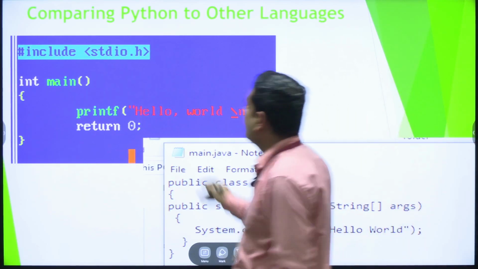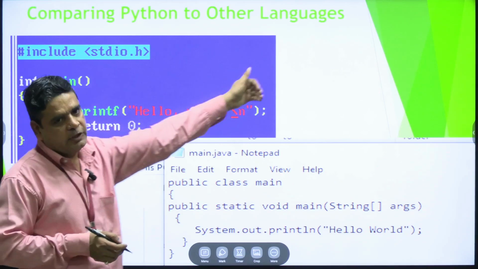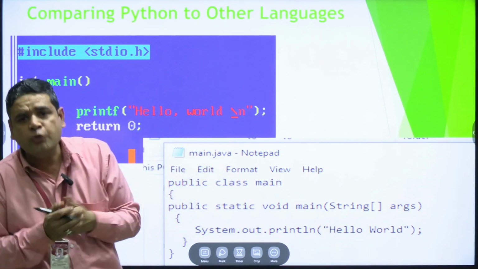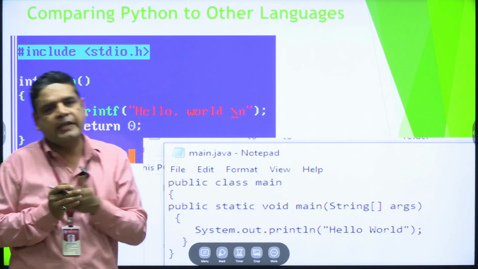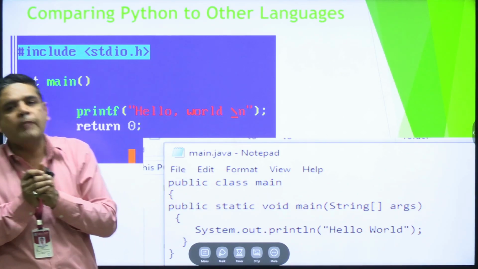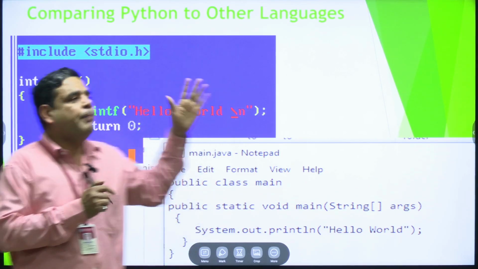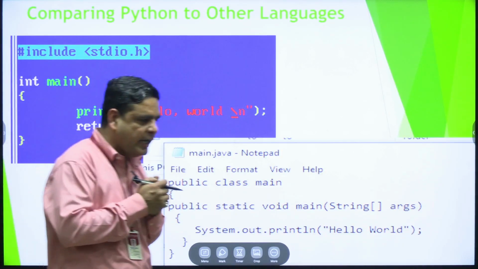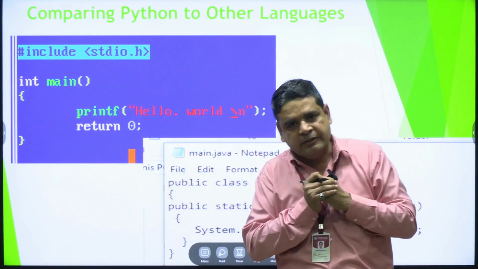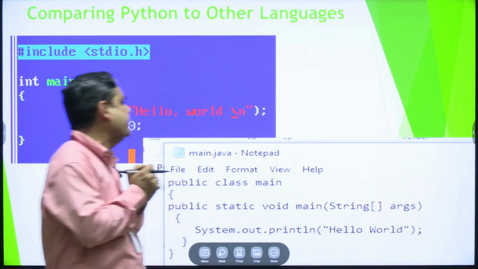Now we can use a programming language with the help of Python. We do not require any semicolon, curly braces, or any other such syntax. But the most important feature is this: in Python we are not using brackets and all those things, but we need to know about indentation. Indentation is the most important part of Python because, apart from brackets, we have to manage indentation in Python. If we don't manage it properly, Python will give an error because of the indentation. So space management and indentation are majorly important in Python.